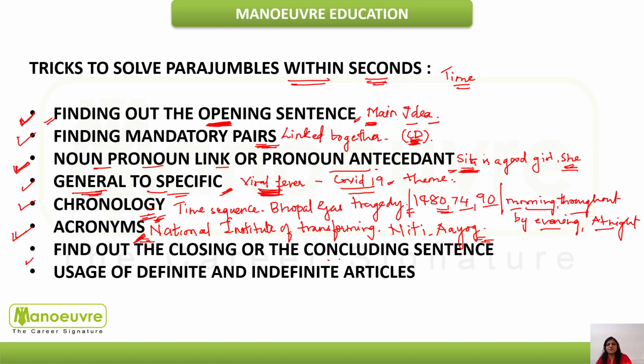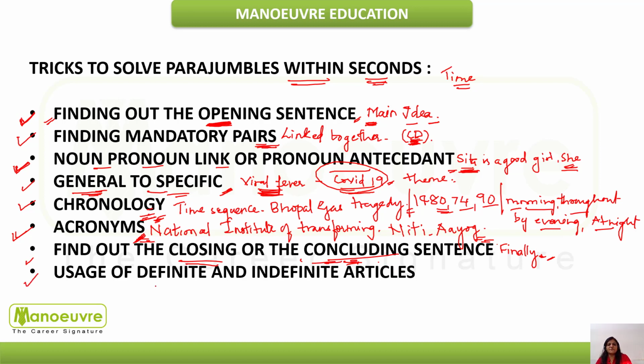Next, find out the closing or concluding sentence. It is easy to find the closing and concluding sentences. These sentences would sum up the idea discussed in all the sentences. Now if we talk about COVID-19, it would talk about various precautionary measures. Then finally, it many times uses words like finally. So again it becomes easy for you to find the closing sentences. This would sum up the idea that developing your immunity and maintaining social distance is the only option to stay away from this fatal disease. So these are the concluding sentences, and they are very easy to find.